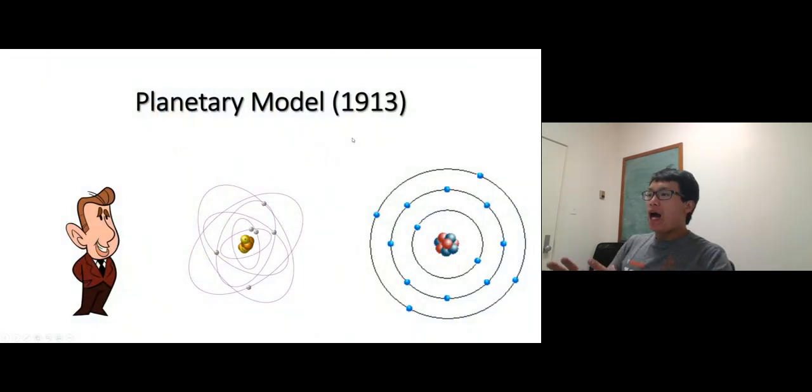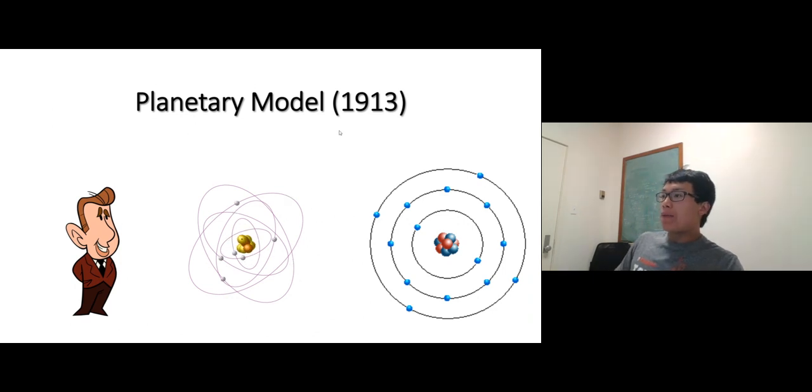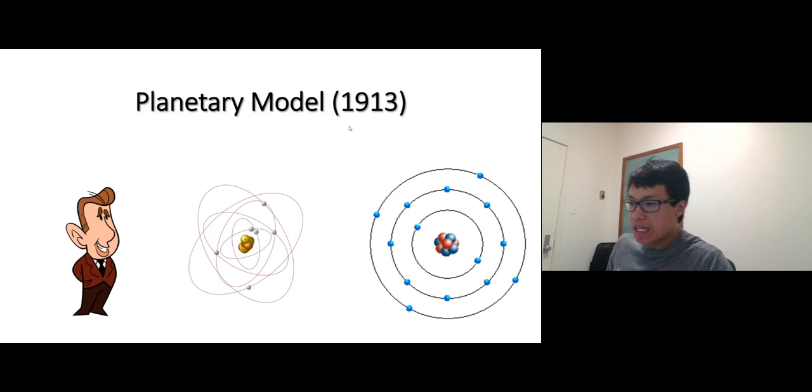And he came up with what you are probably most familiar with. We call it the planetary model. This is in 1913, 2 years after he met Rutherford. Okay, this model represents the electron orbits around a small central nucleus. Like so, the nucleus acts like the sun, and electrons just orbit around it like planets.